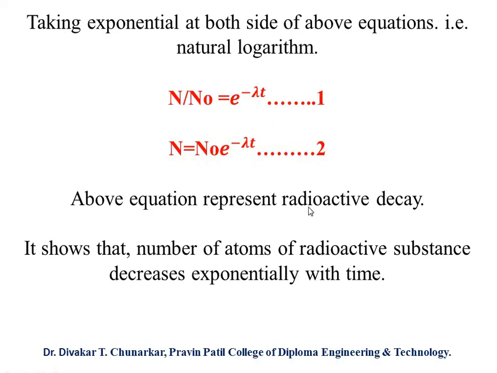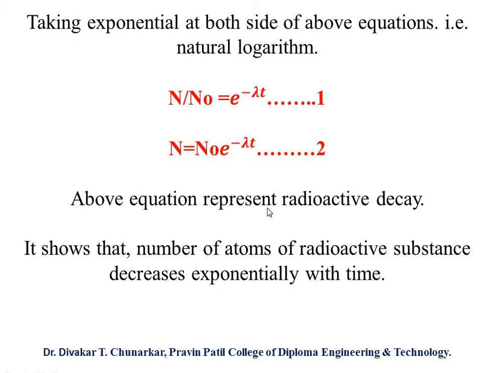Then taking the exponential on both sides of the above equation, that is, the natural logarithm, N upon N0 equals exponential minus lambda t. These above two equations represent radioactive decay.